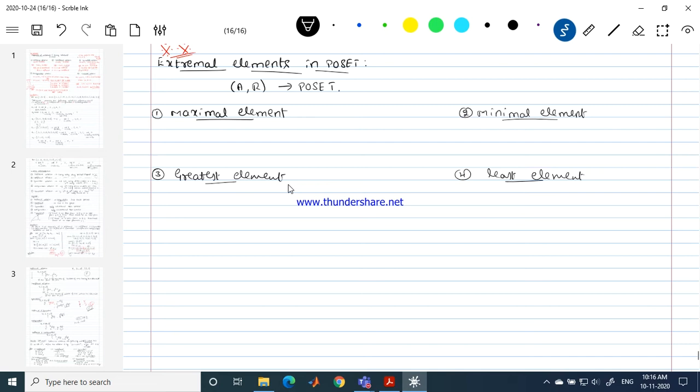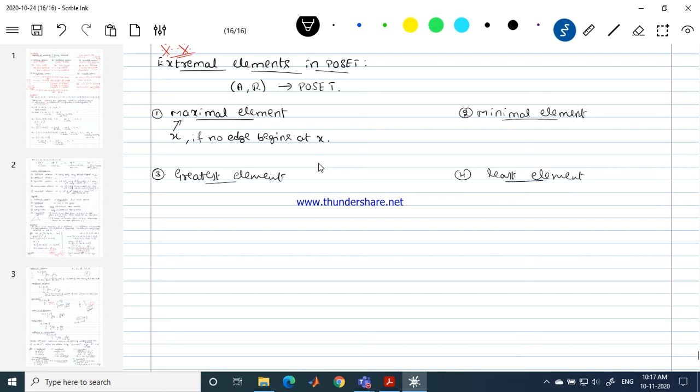Like for example, with respect to the poset we have now, to call an element X belonging to set A the maximal element, we are expecting that X is at the top. In a way, this is what we are saying. To say X is at the top, no edge begins at X. Okay, X is a maximal element if no edge begins at X. That's all. So simple. I'm not at all interested in what's happening with the other elements.